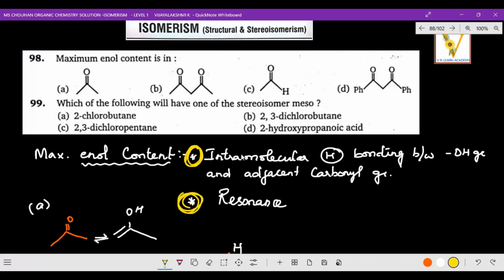In that we have to identify how many alpha hydrogens are next to the carbonyl carbon. The next point is resonance. So these are the two main points we have to consider.